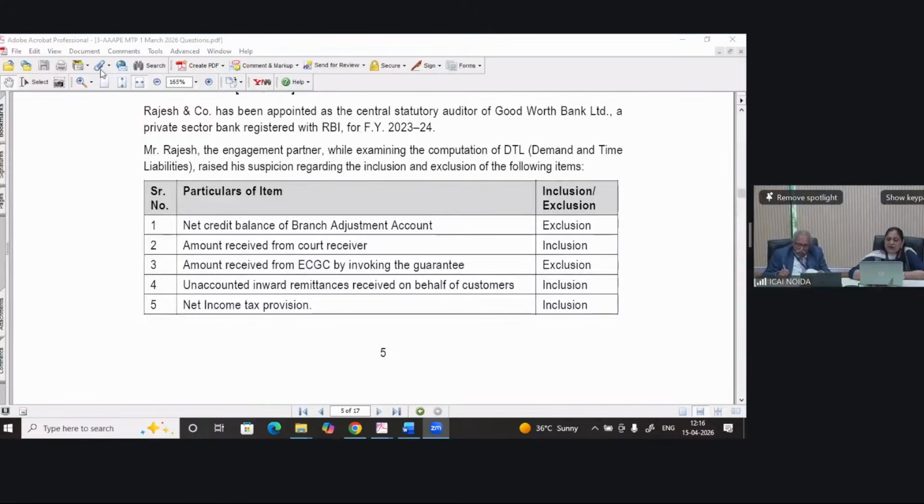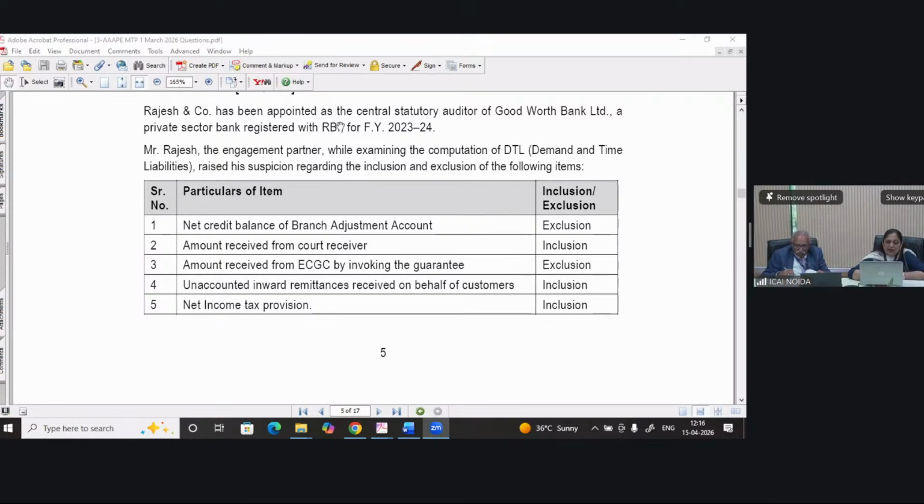Amount received from ECGC by invoking the guarantee, right, Anand? Very good. It should be excluded or included? It should be excluded only. Unaccounted inward remittance received on behalf of customer. It should be included or excluded? Unaccounted inward remittance will be included only.